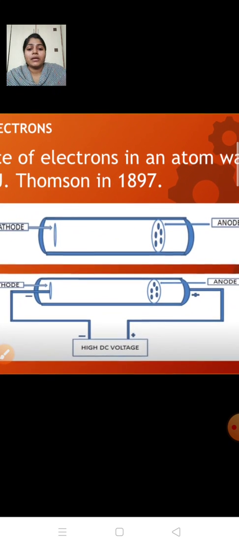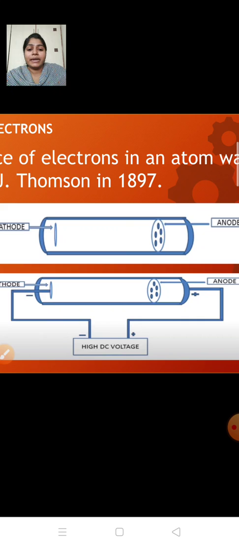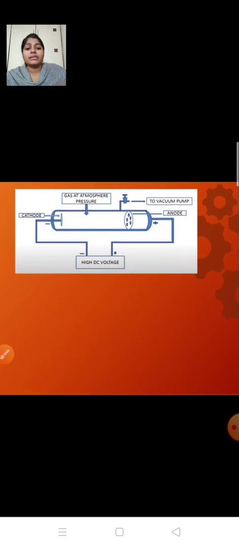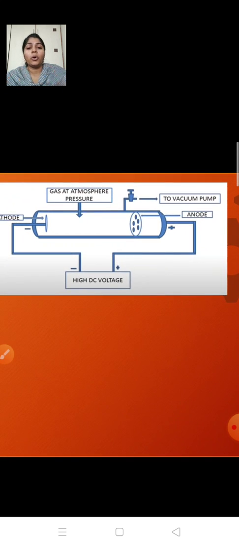Then the cathode is connected to the negative terminal of the battery and the anode is connected to the positive terminal of the battery. This discharge tube has an opening and that opening is connected to a vacuum pump. So this was the setup of the discharge tube.